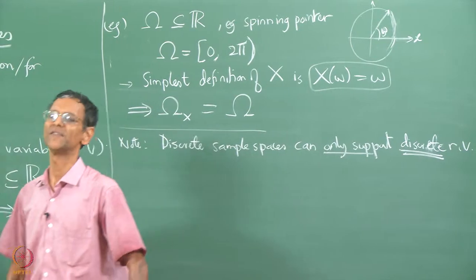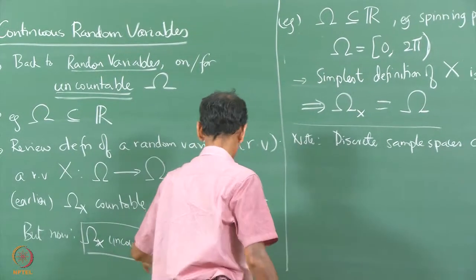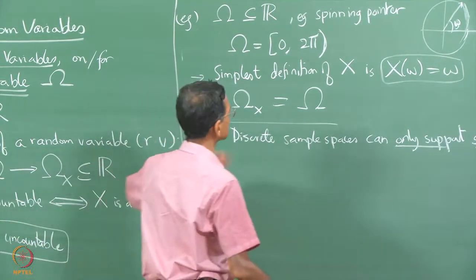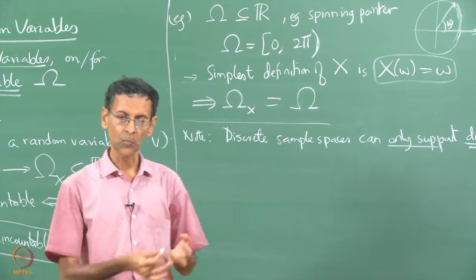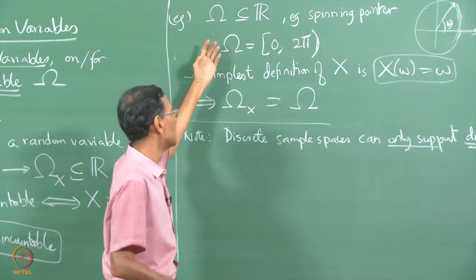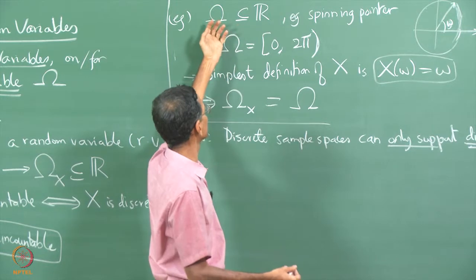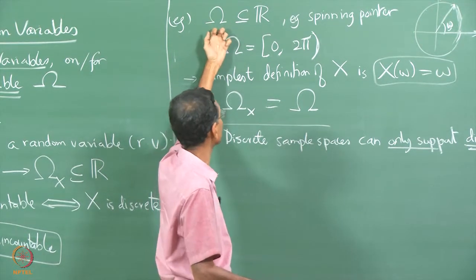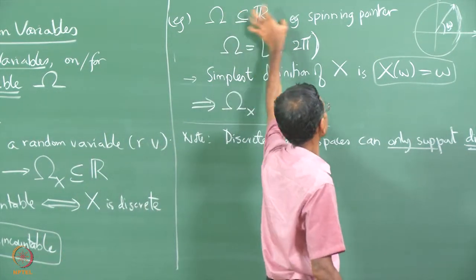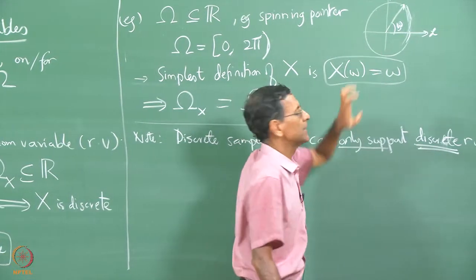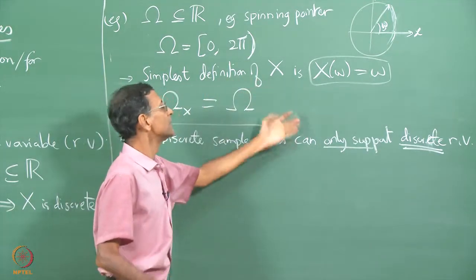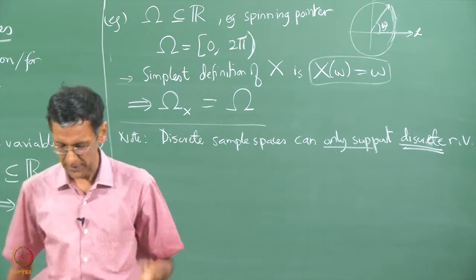So, if you want to define a continuous random variable whose range is infinite, whose set of values is uncountable, then you must have a finer or more continuous sample space. The simplest starting point for such spaces is where the sample space, the set of values possible in the experiment, is itself some portion of the real line. Then you can automatically define the identity mapping as the most basic random variable of that experiment, and this X is obviously a continuous random variable.